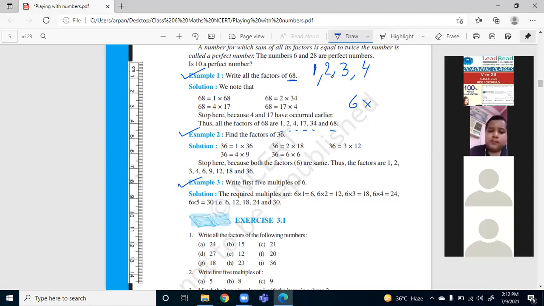Ma'am, Tanmay also sent factors of 36. Okay. So, yeah, Tanmay, that is correct. Very good, Tanmay. And Samarth, it is correct. Very good. Hirday, it is correct for you also. So I am waiting for this answer from Ahana.